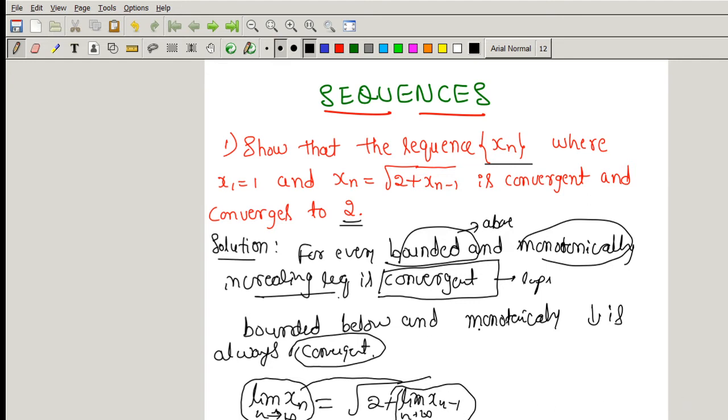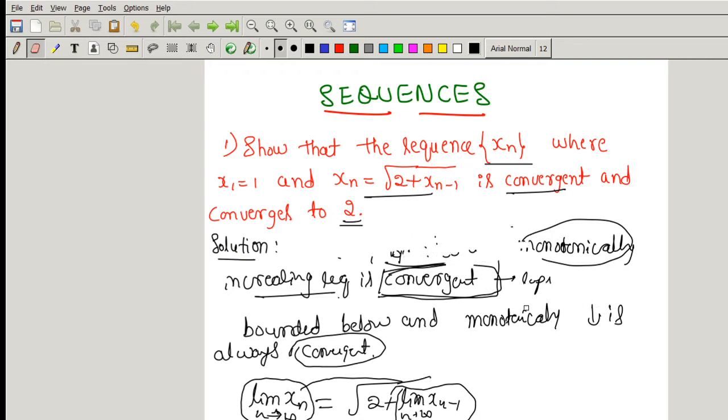So I have used this theorem as an application to check the convergence of this sequence. If we show the sequence is bounded above and monotonically increasing, that is enough to show that the sequence is convergent. So how do we prove that the sequence is bounded above, or that the sequence is monotonically increasing?